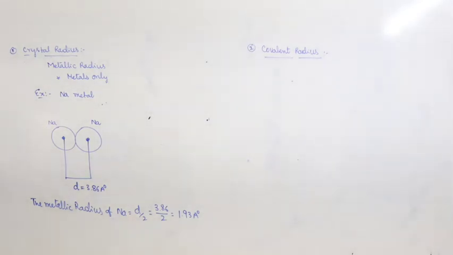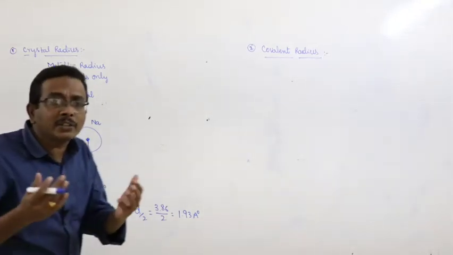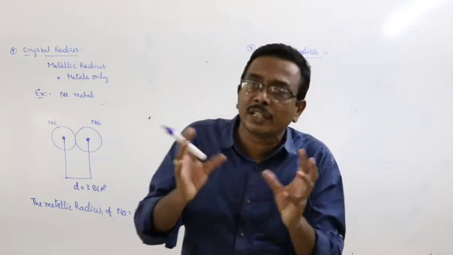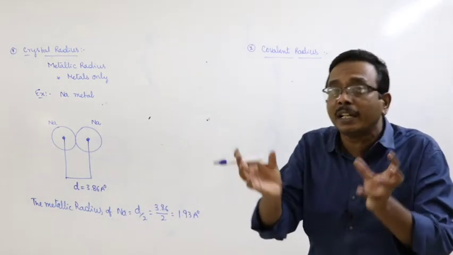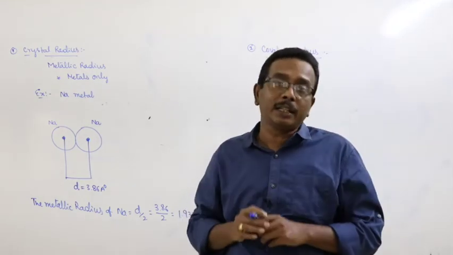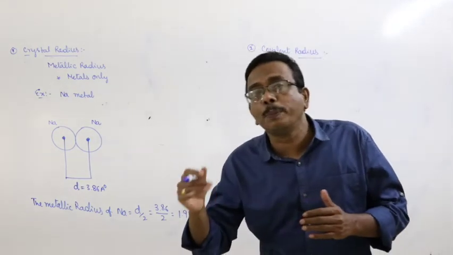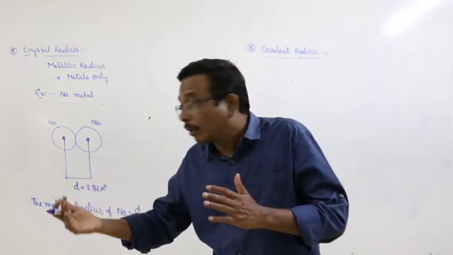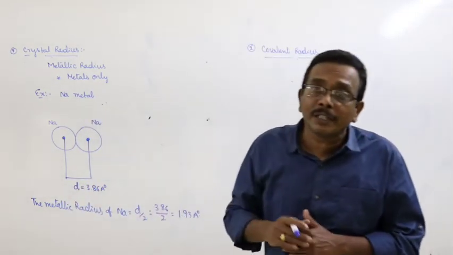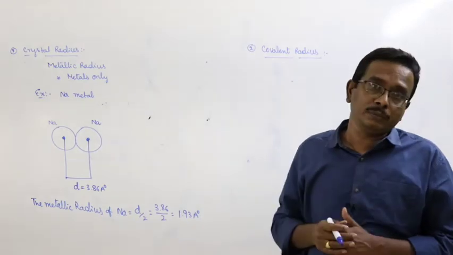And here we can give some other examples also. Copper metal. In copper metal, let us consider two copper atoms which are closely arranged with each other. The distance between the nuclei of the two copper atoms is equal to 2.6 angstrom units. Therefore, the metallic radius of copper is equal to 2.6 by 2.